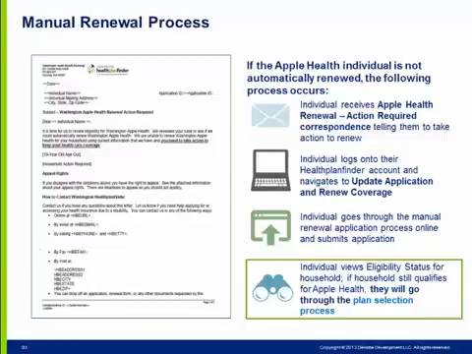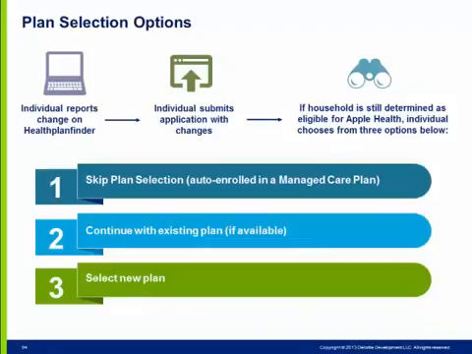Now let's review when an individual must complete a manual renewal in Healthplanfinder. After manually renewing and being found eligible for Apple Health coverage, the individual now has the option to select an Apple Health managed care plan rather than be auto-enrolled into the default plan. If the individual is no longer eligible for Apple Health after manual renewal is completed, they will be given the option to shop for a qualified health plan with or without tax credits.